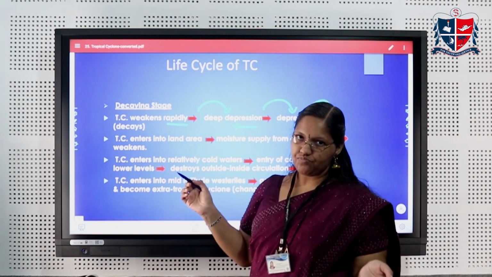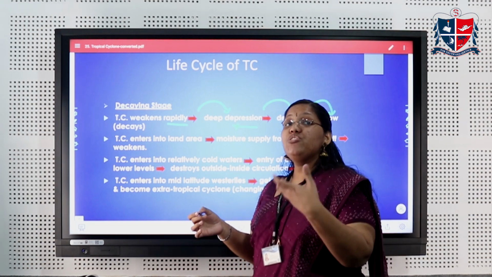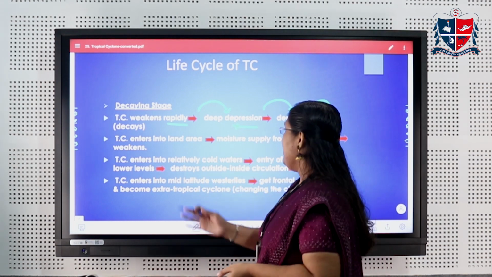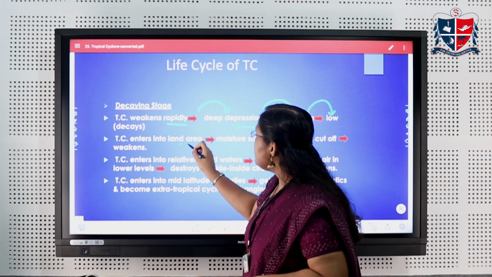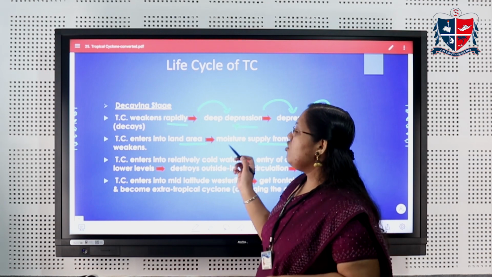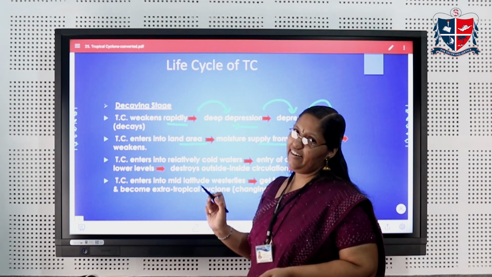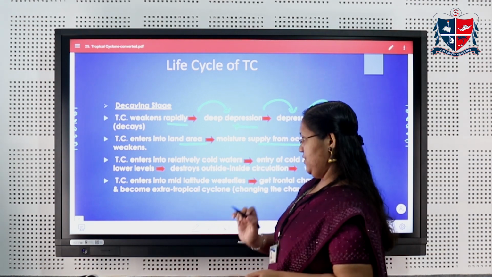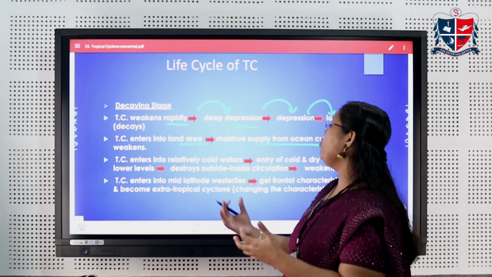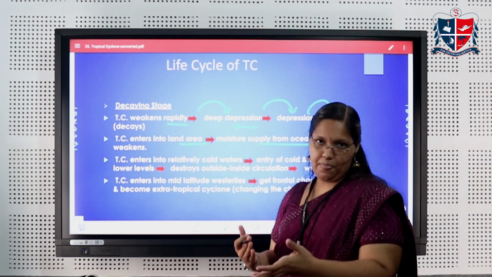it decays. What fuels this tropical cyclone is the warm ocean waters. If there is no warm ocean water to sustain this energy, it will decay. Also, when the cyclone enters the land area, the moisture supply is cut off. For tropical cyclone development and maintenance, moisture supply is very important. So when it enters the land area, the moisture supply is cut off and it weakens. When it enters cold water also, the cold water just destroys its circulation system.